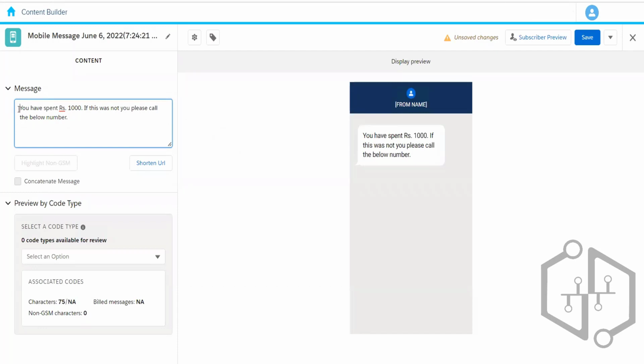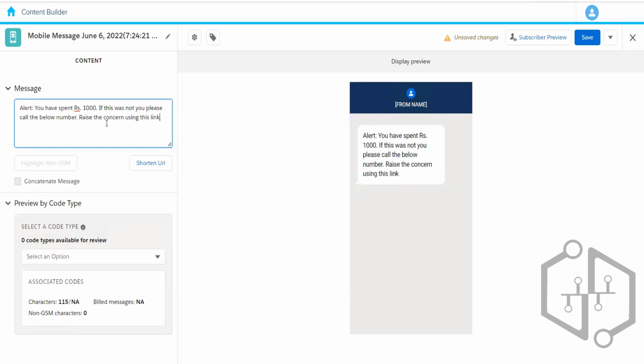So we can have the message like this, and we can also have personalization here. We can just add the personalization string, and it will populate the personalized name or whatever it is. Let's say we have a number over here, and if you want to raise the concern, use this, and then we want to insert the name.